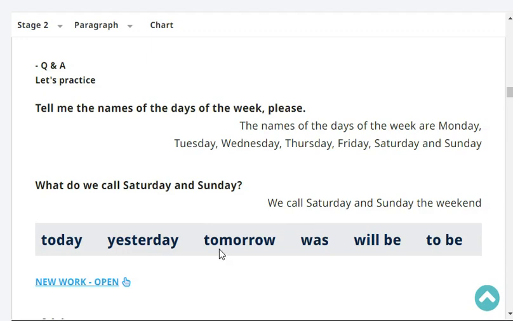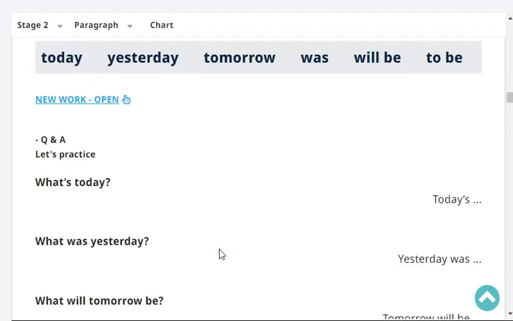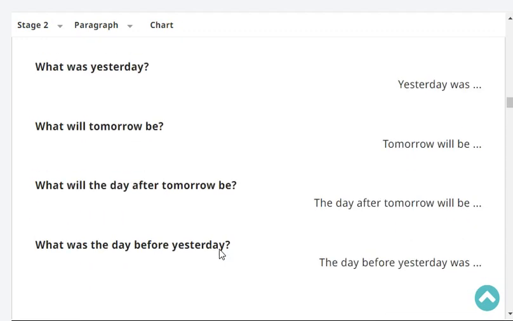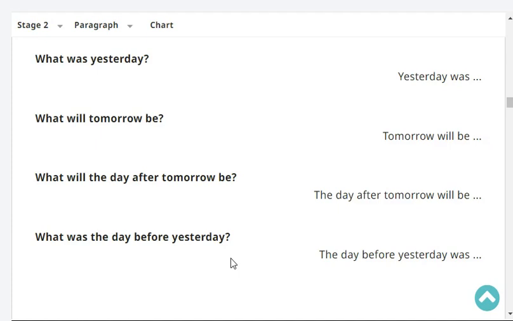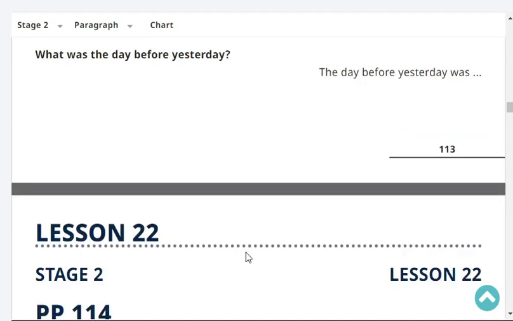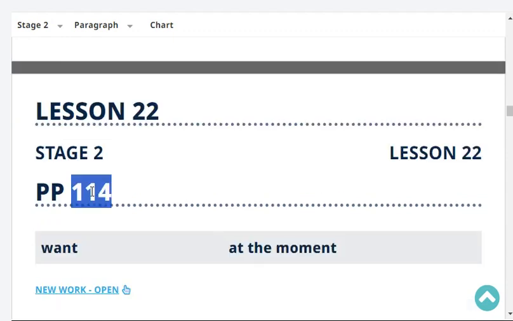Today, yesterday, tomorrow, was, will be, to be. What's today? Today's Tuesday. What was yesterday? Yesterday was Monday. Very good. What will tomorrow be? Tomorrow will be Wednesday. What will the day after tomorrow be? The day after tomorrow will be Thursday. What was the day before yesterday? The day before yesterday was Sunday.